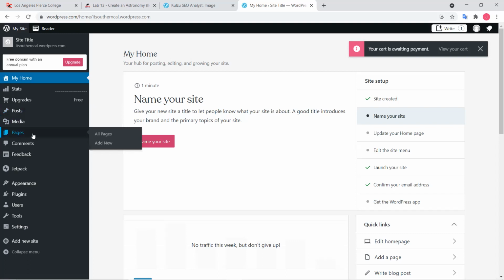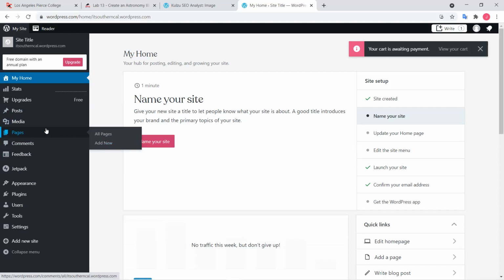A page is something a bit more permanent. It's not day to day. For example, you can write a page to introduce yourself, a page to put your resume, or the about page of your website. Okay, and comments, you can leave it on. I'll leave those kinds of things for you to learn about. If you want to delve more into it, just look up posts and pages. If you want to create a page, you click on this, and you can click add new.